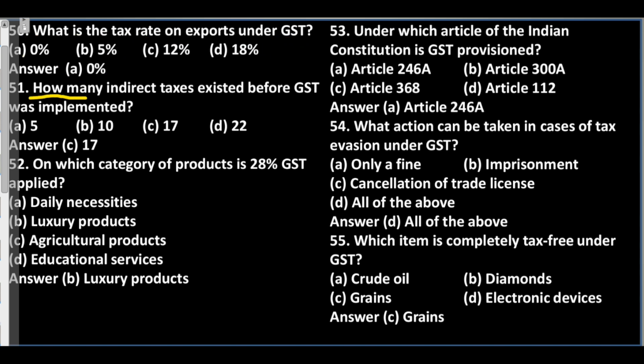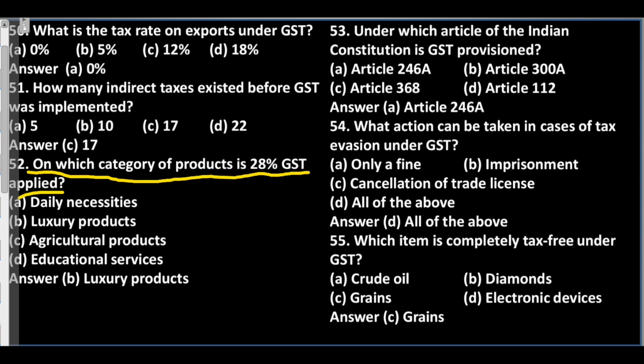Question 51. How many indirect taxes existed before GST was implemented? A. 5. B. 10. C. 17. D. 22. Answer: C. 17.